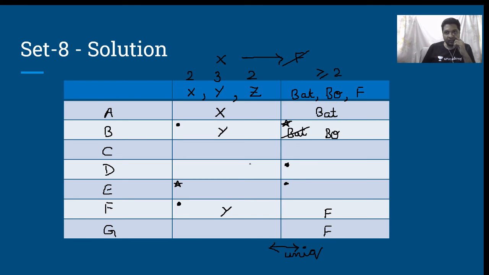After this, for D and D, I cannot write fielding. For sure, I cannot write fielding because if D and D are fielding, then 4 entries become fielding. So I cannot write fielding. I can either write batting or I can write bowling.